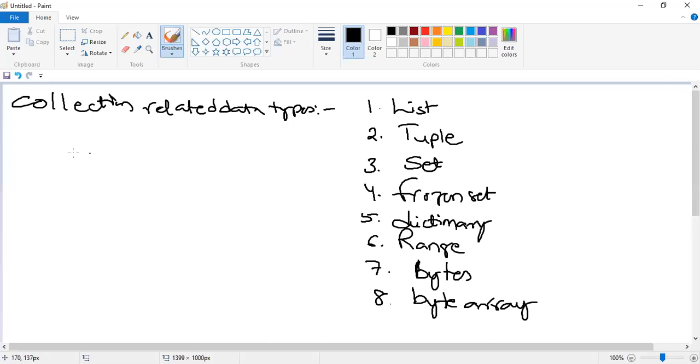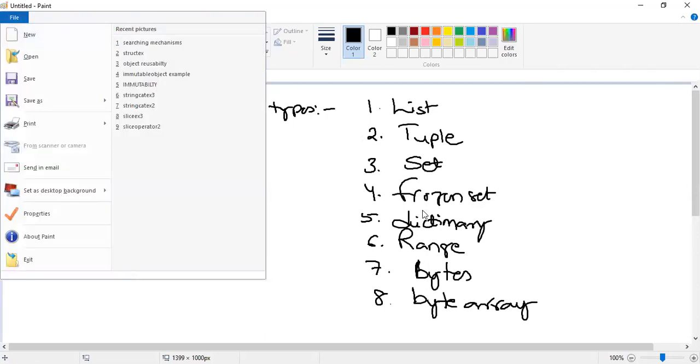So these data types are called as what? Collection related data types. Is it clear, guys? Yes, sir. So we will see the first one. The first data type is in the form of what? List.